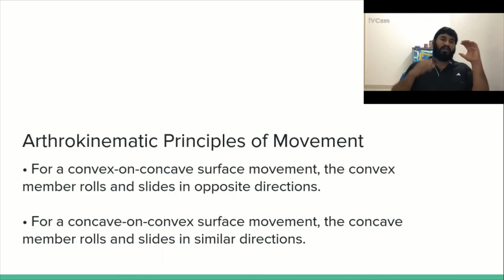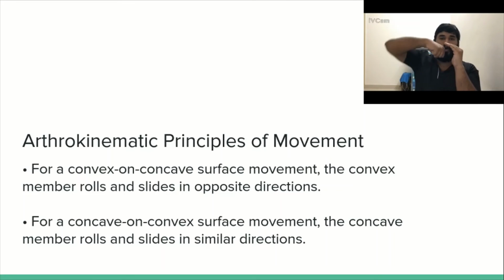You have your convex member, the humeral head, moving on the concave member, the glenoid cavity. When I want to abduct my shoulder up like this, two things have to happen. One, it has to roll up and then it has to slide down. What if the slide does not happen? Then you get impinged. This is called shoulder impingement.